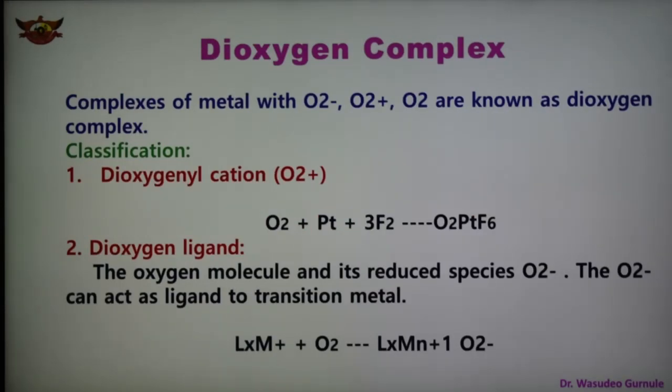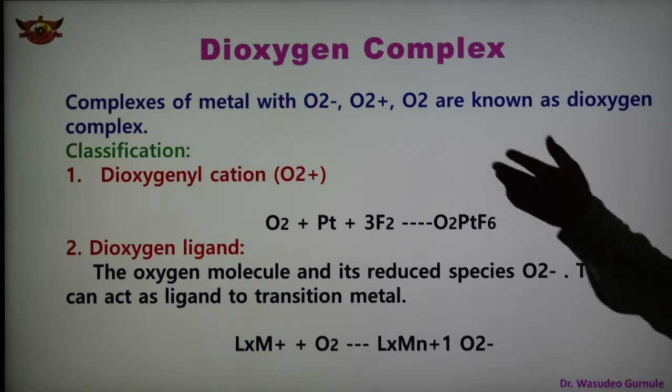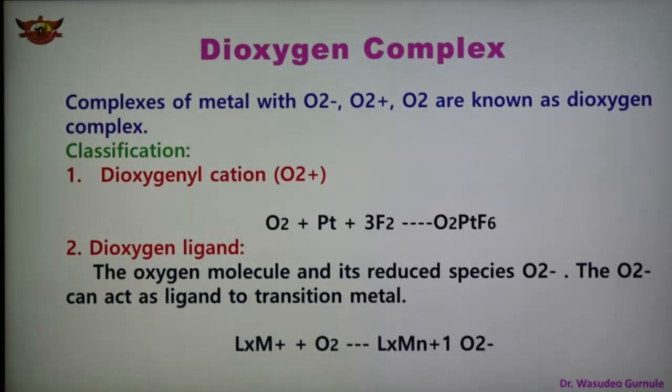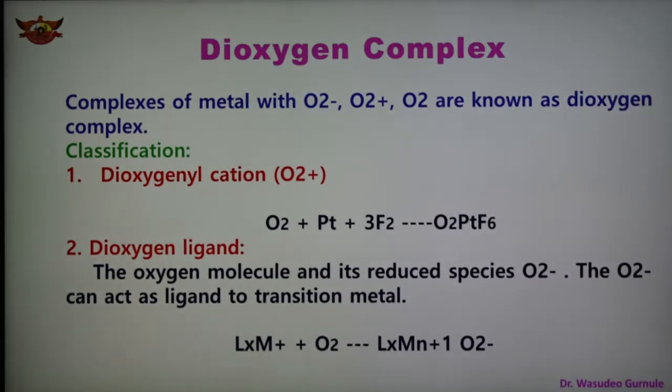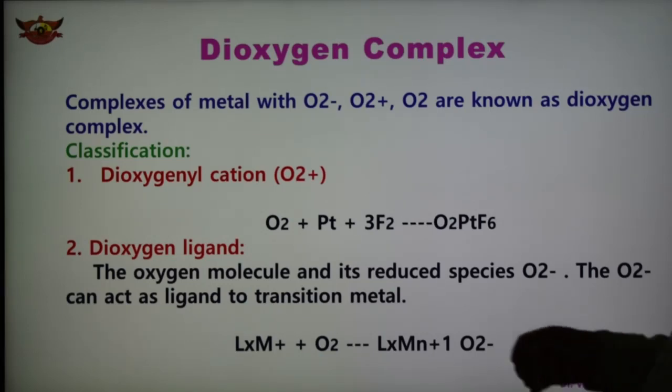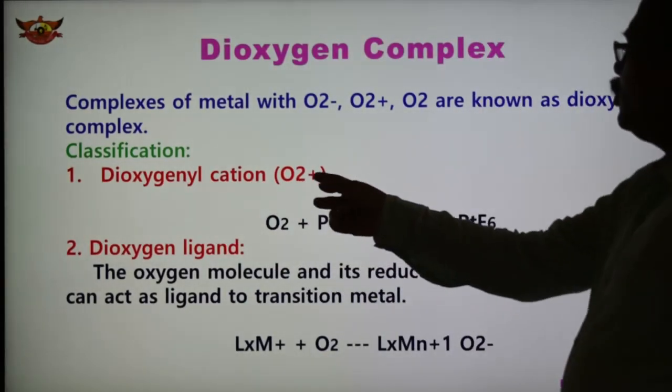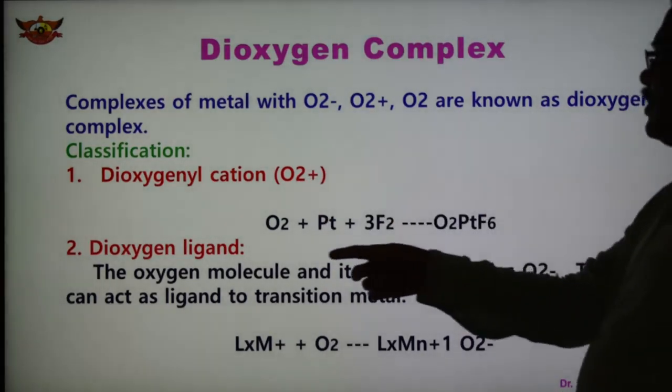And the second important compound is the dioxygen complex. Similar to this compound, in place of nitrogen there is now dioxygen, and this dioxygen forms a complex with the metal in which O2 minus, O2 plus or O2 is present; these are known as dioxygen complexes. Two types of complexes are there. One is the dioxygenyl cation, in which O2 plus is there, and second is the dioxygen ligand.